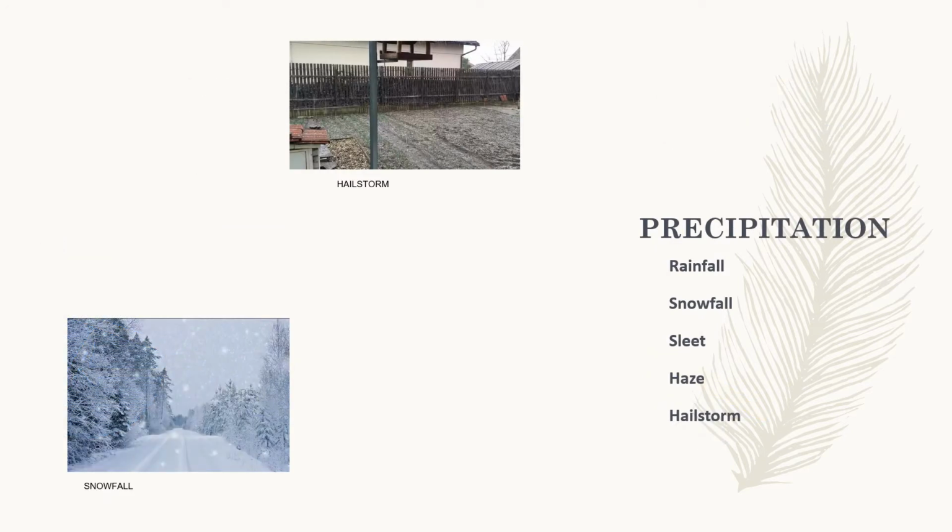Now let's come to the various types of precipitation. Precipitation, rainfall and snowfall are very familiar to you. Let's look at what sleet is. Sleet is nothing but rain and snow combined. Haze is water vapor droplets and smoke and all that. It mixes with the air and gives us a hazy atmosphere, like not very clear skies. Hazy is like foggy, we call it interchangeably, but haze is basically a mix of water vapor plus the hygroscopic particles available in air.